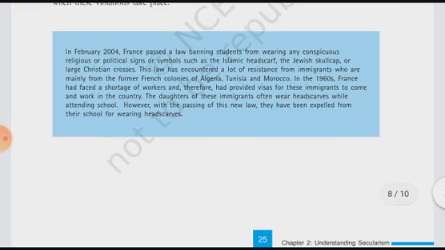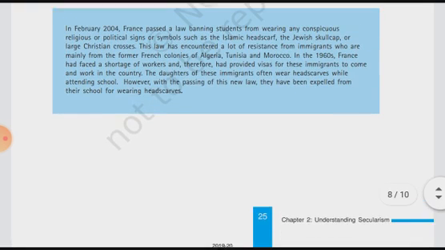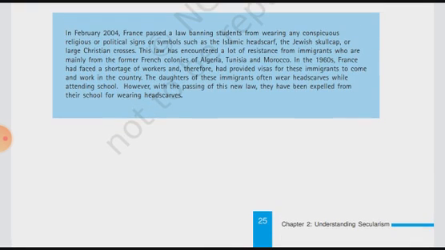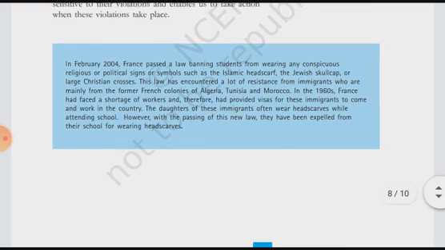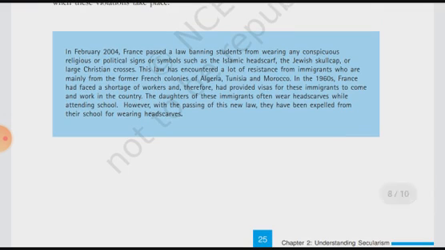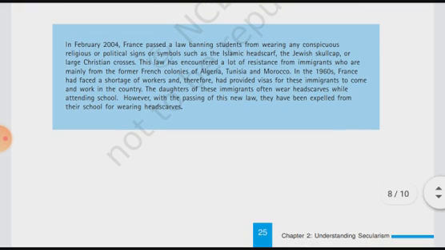That has been banned in France. Students coming to school wearing these different religious symbols, the Islamic headscarf, the Jewish skull cap, and the Christian crosses, were affected.